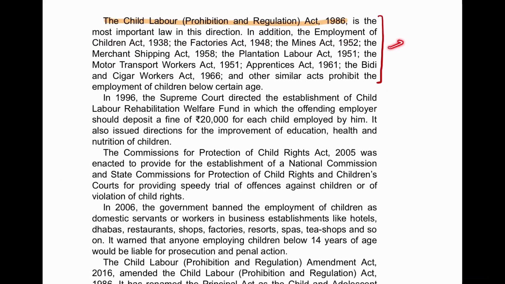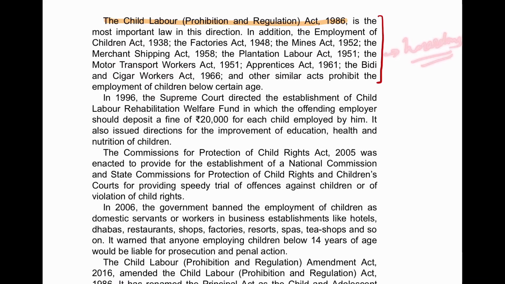The other acts are also given, you can just read the names. For example, Employment of Children Act, Factories Act, Mines Act, Merchant Shipping, Plantation Labor, Motor Transport Workers, Apprentice Act, Bidi and Cigar Workers Act, and similar acts. As you can see, these are all related to hazardous activities.